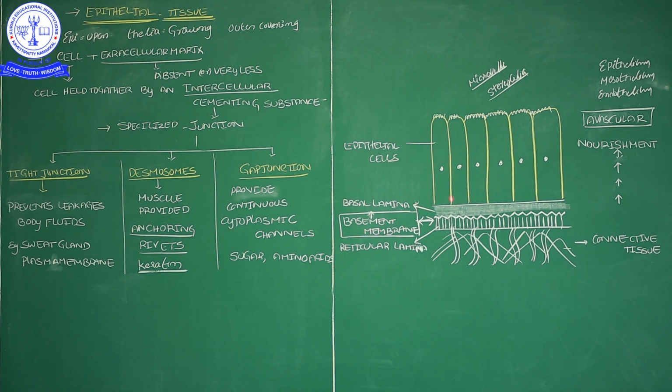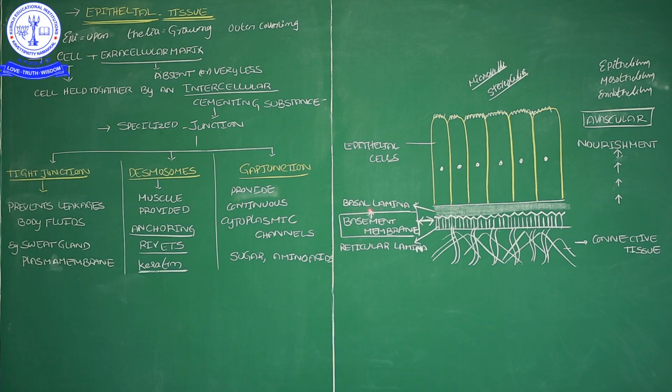Epithelial tissues rest on one layer, that layer we call the basement membrane. That basement membrane is again divided into two parts. Here the lines below I mentioned, and above I mentioned the shaded part.